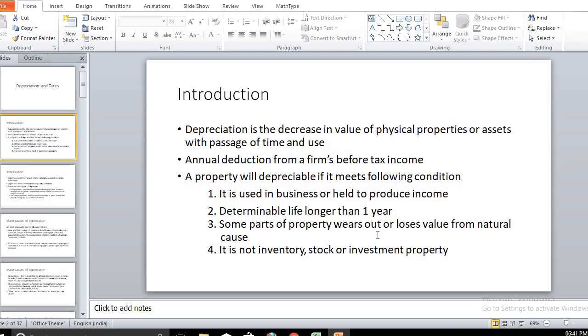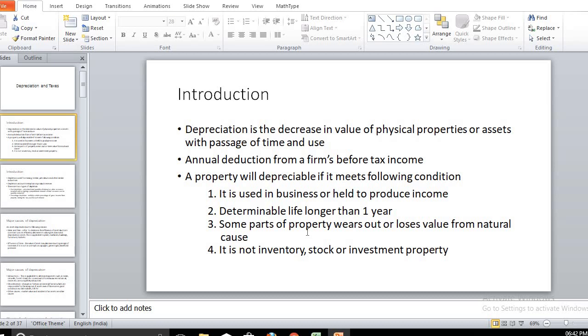We cannot use the depreciation concept for stock values or inventories, or for investment property. So depreciation is used for property which produces income and has a life of more than 1 year, for parts which wear out or lose value due to natural causes, and not for inventory stock or investments.